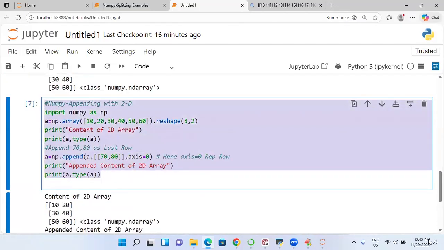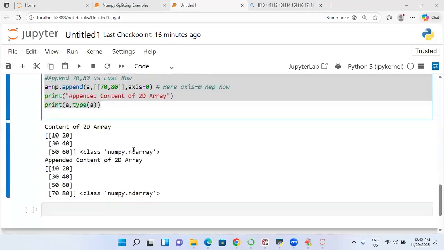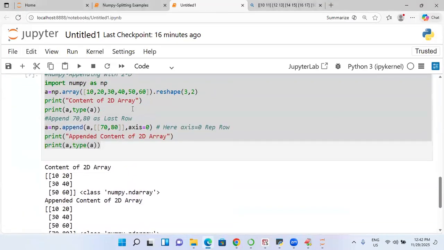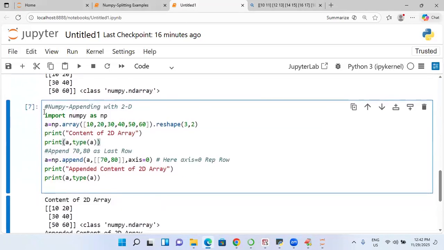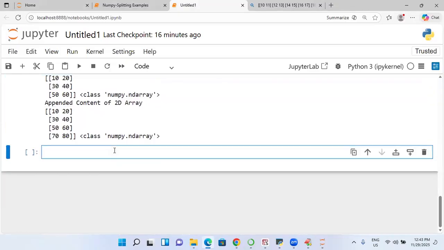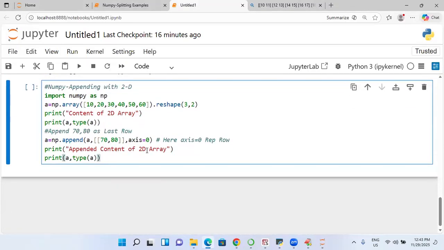So online students. Look at students. Here appended, this is a row added.